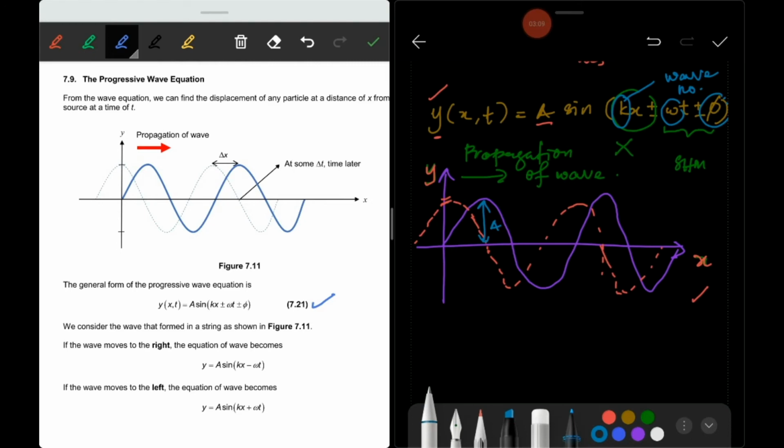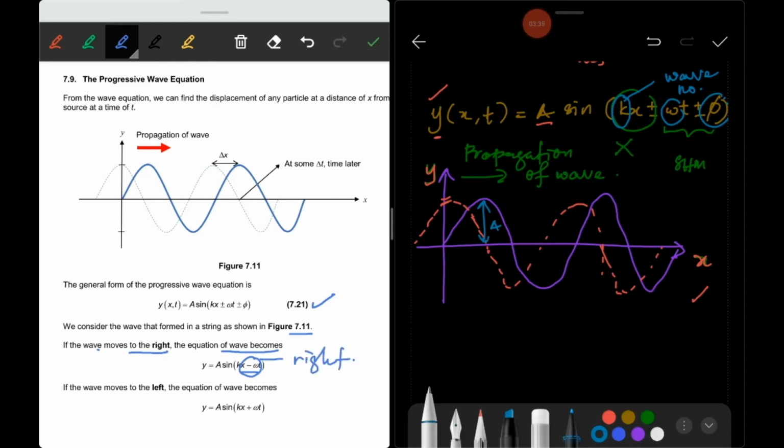Here, look at this part. We consider the wave that forms in a string as shown in figure 7.11. If the wave moves to the right, the equation of the wave becomes minus. So you can write the equation y is equal to A sine kx minus omega t. When you see the minus sign here, it means the wave moved to the right.